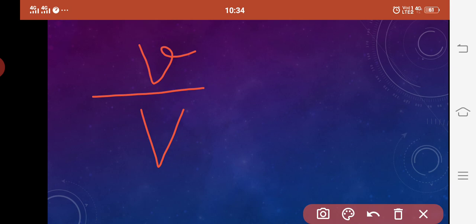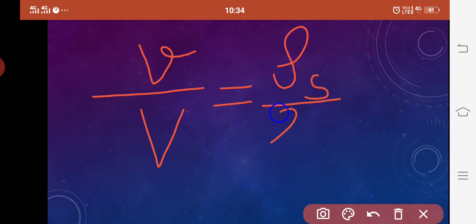So what we have? Small v, that is volume of the submerged part, upon total volume of the solid or body is equal to the density of the solid upon the density of liquid. So from this relation what we have?